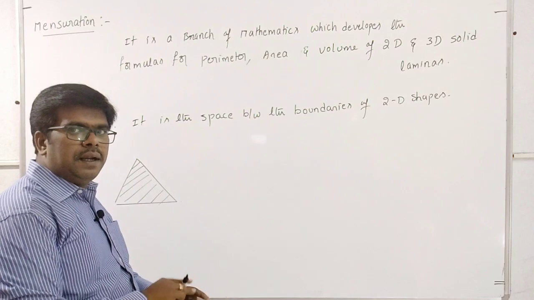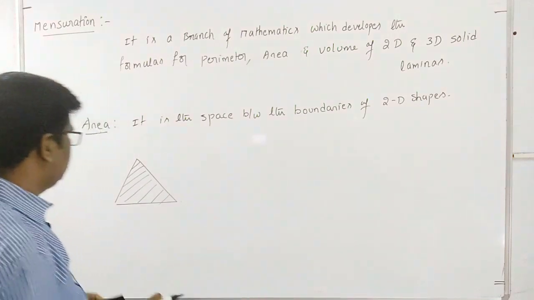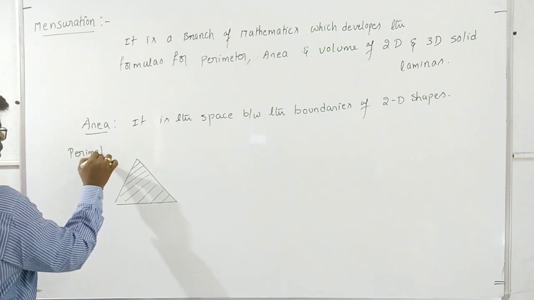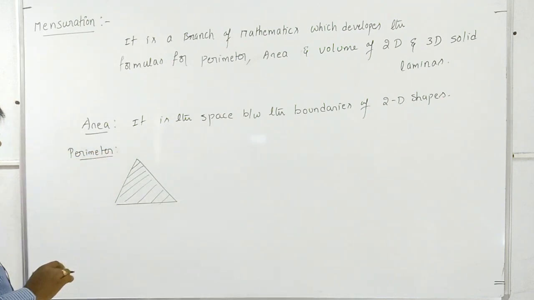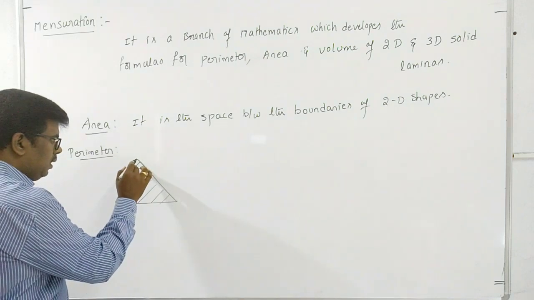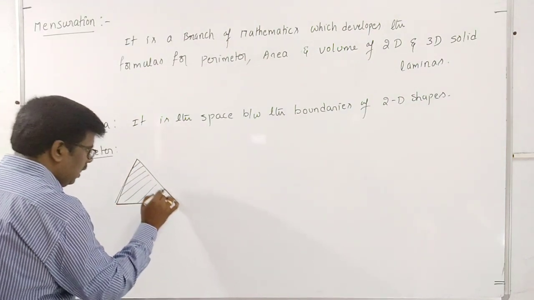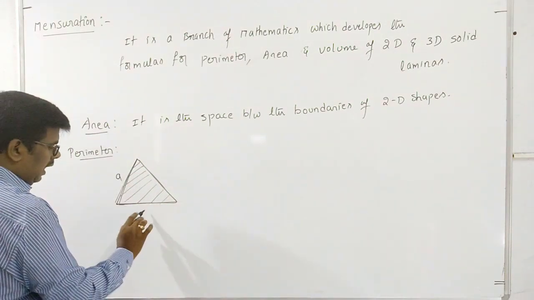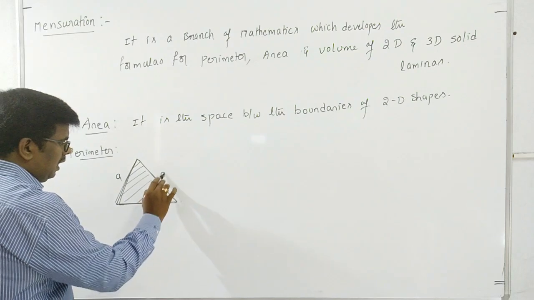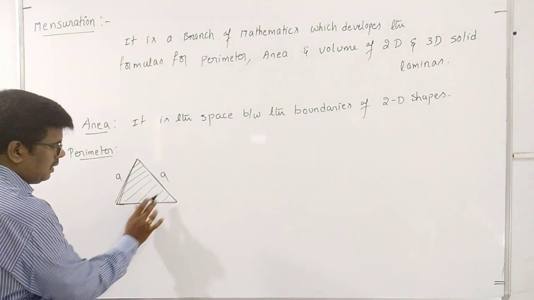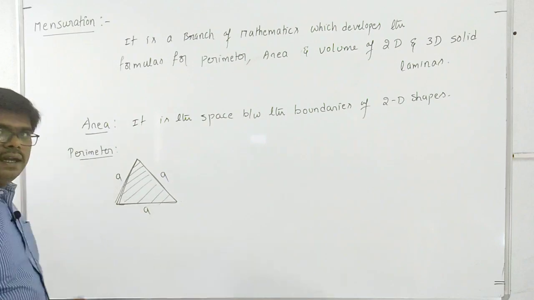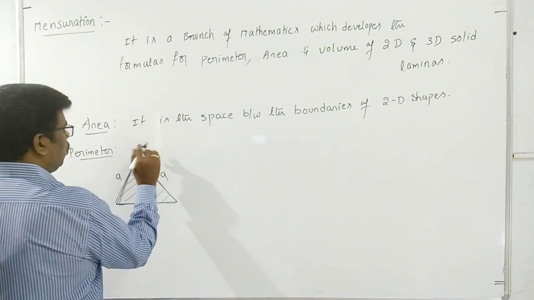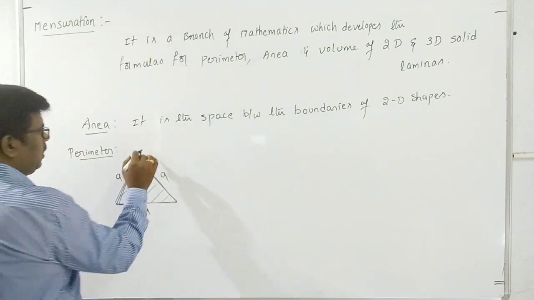Next one is the perimeter. What is a perimeter? Perimeter is nothing but the total length of the outside boundary. Suppose this is an equilateral triangle with side length a, a and a. The total length is a plus a plus a. This total length we call the perimeter. So the total length of the boundary of a two-dimensional shape is called the perimeter.